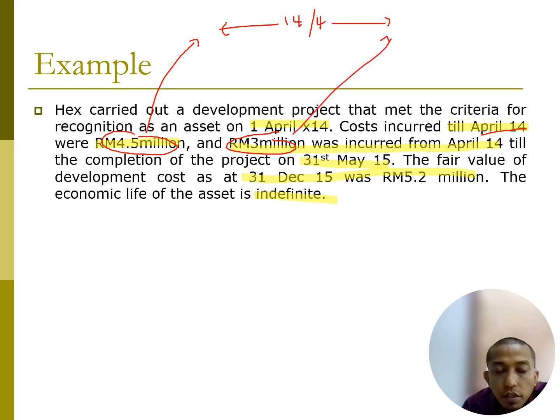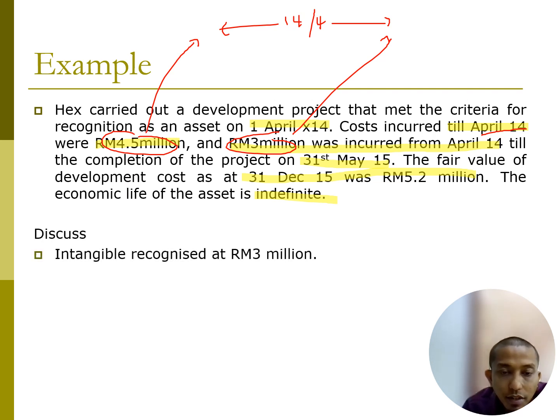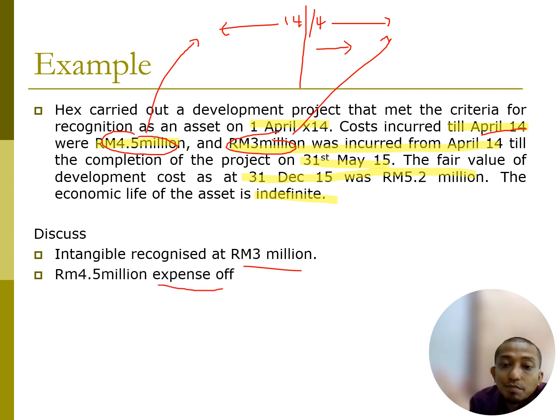So let's discuss this situation: the intangible asset is recognized at 3 million, because after the recognition date we recognize it as an intangible asset. How about the 4.5 million? The 4.5 million will be expensed because it is before the recognition of development.